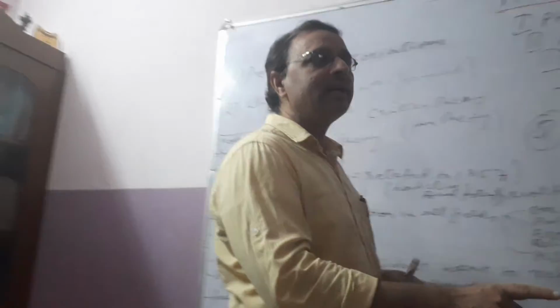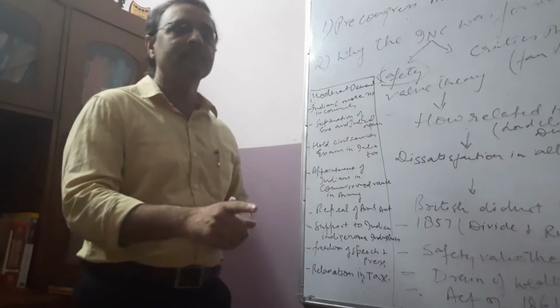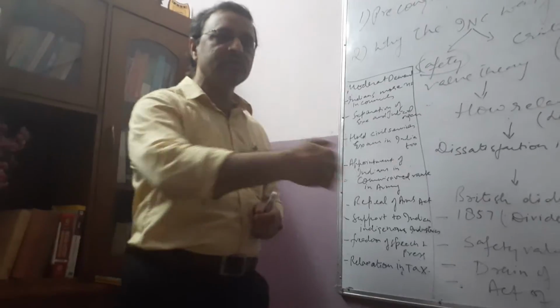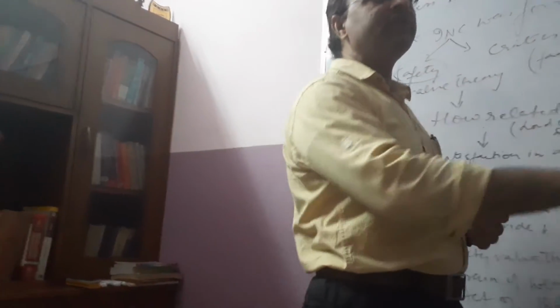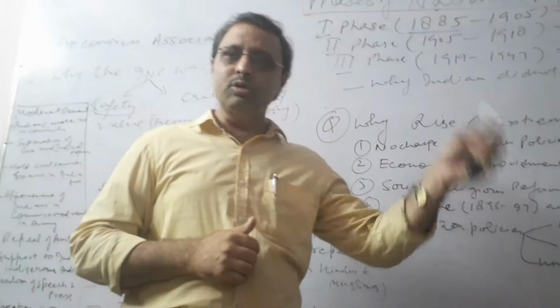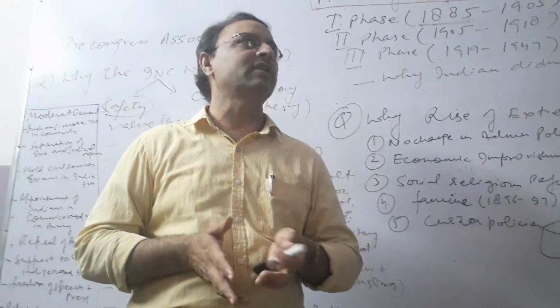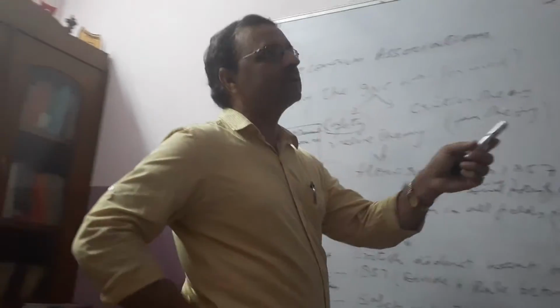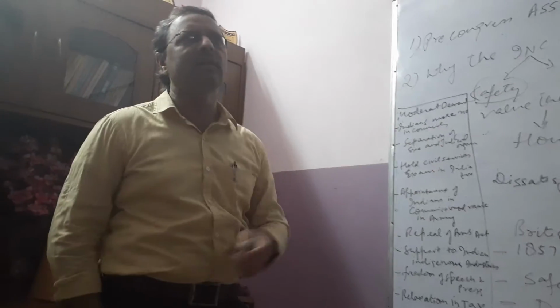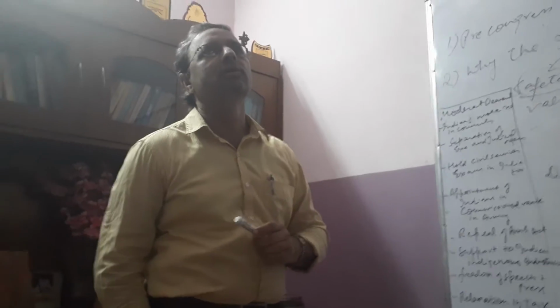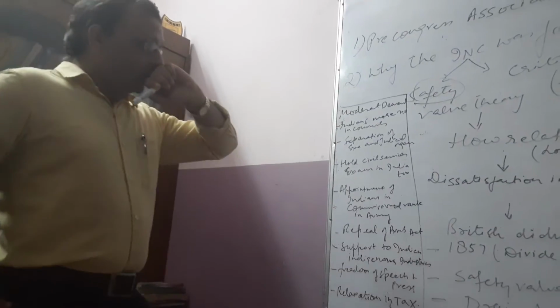The revolt didn't take place after 1857. There was a continuous draining of the Indian economy, Indian money from India to the UK, and that is what the British wanted. That's why I used the phrase they killed not only two birds, rather several birds with one stone. So these were the points that were responsible for this.